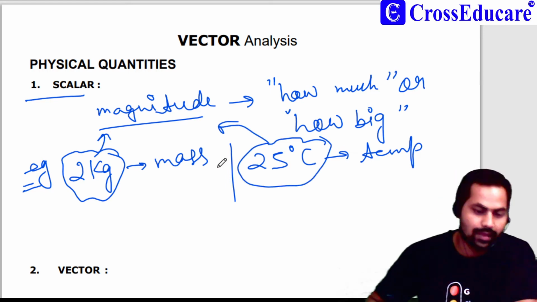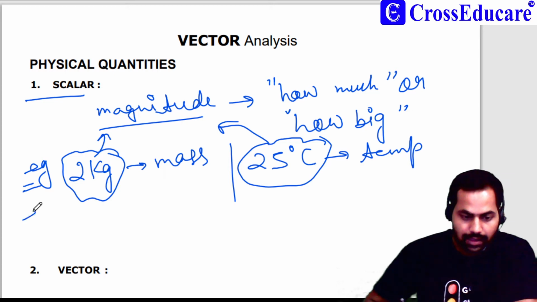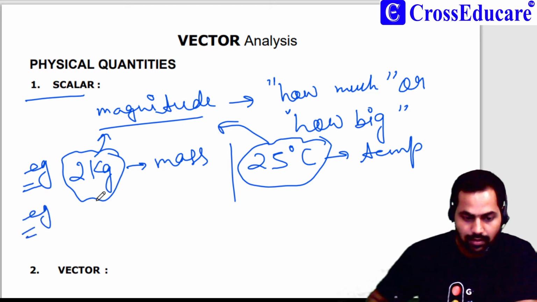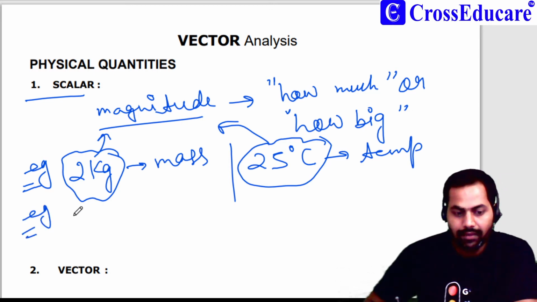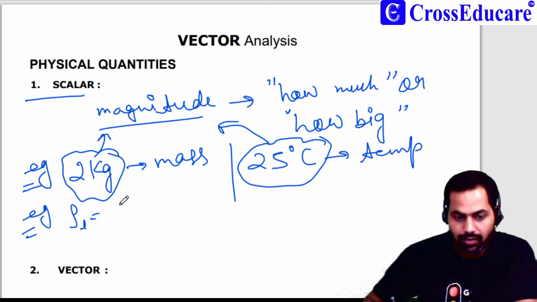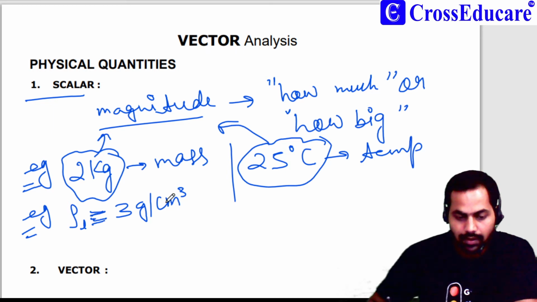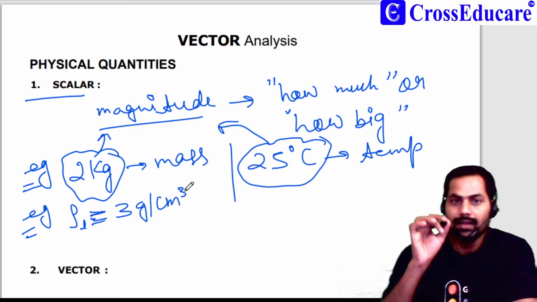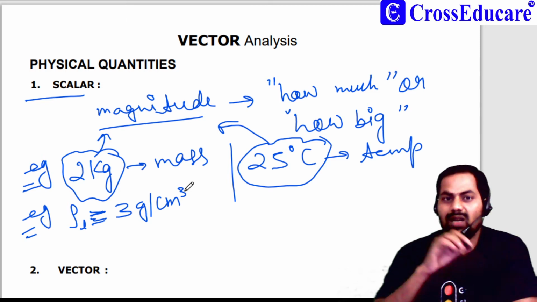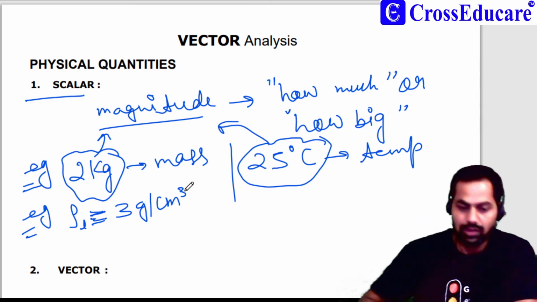Okay. Another example is, if we have a liquid and its density is equal to 3 gram per centimeter cube, then we can say density of the liquid is a scalar quantity because it has only magnitude.